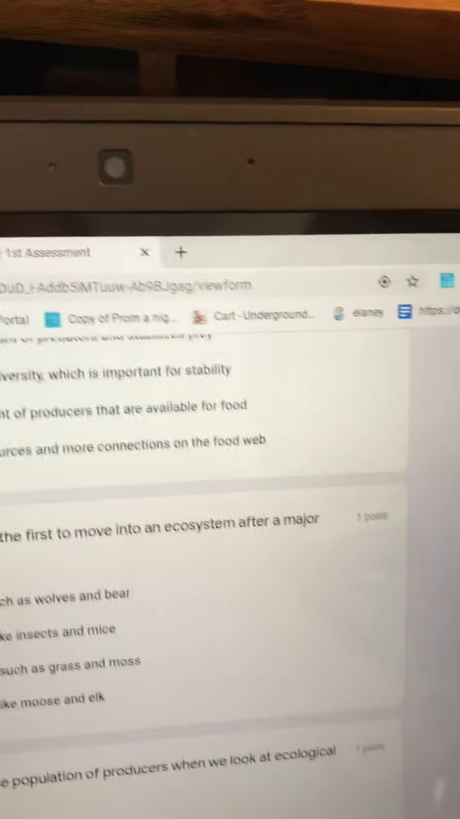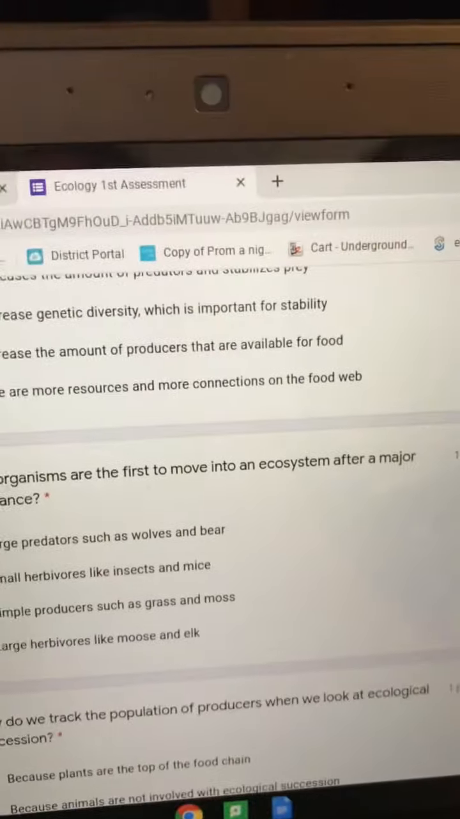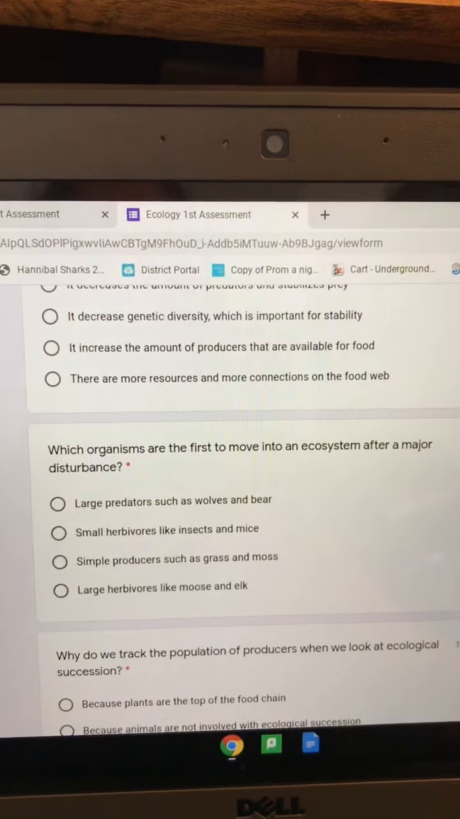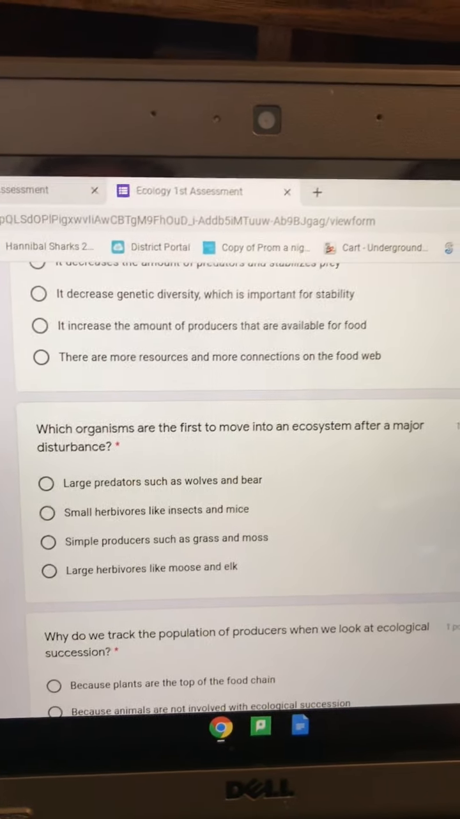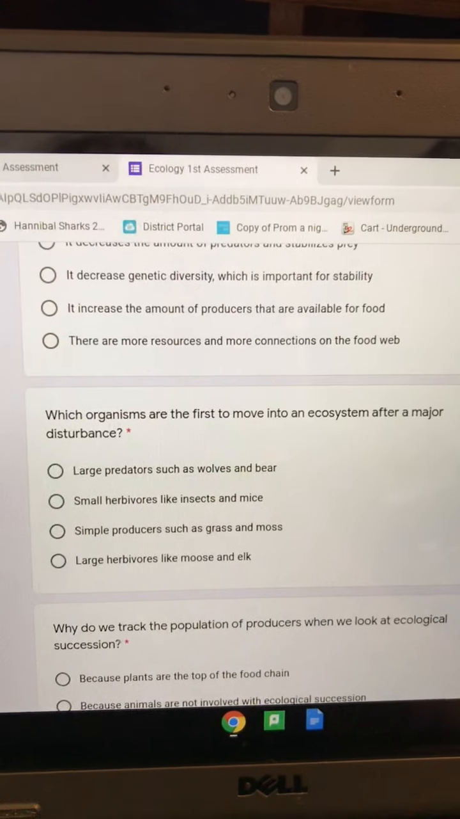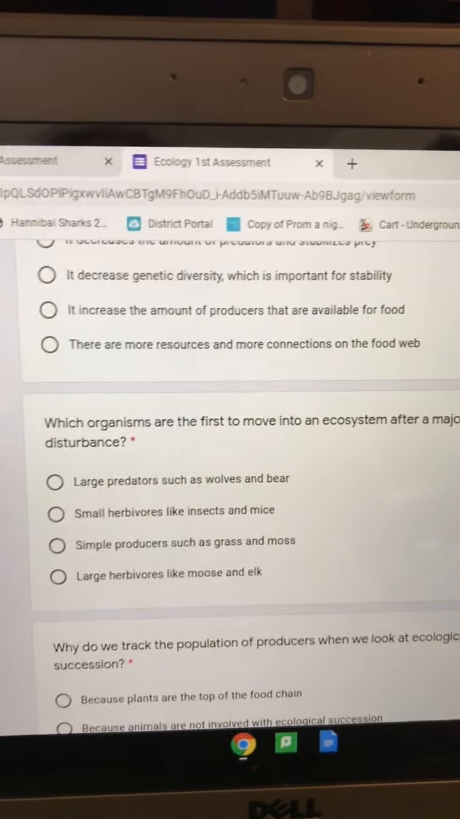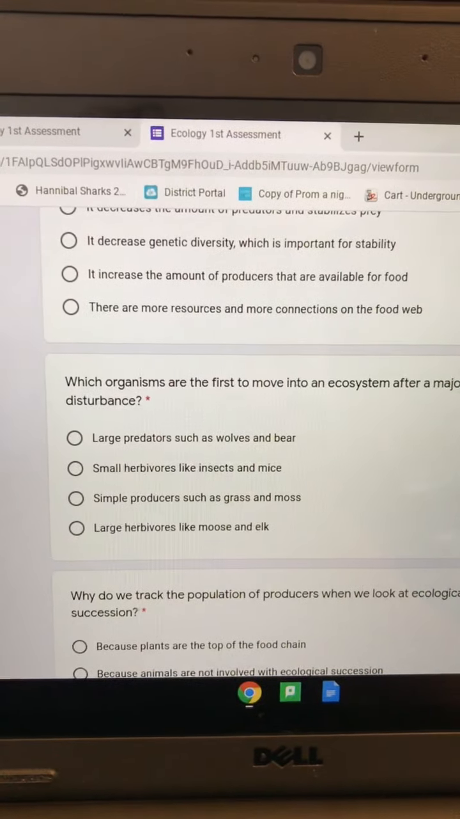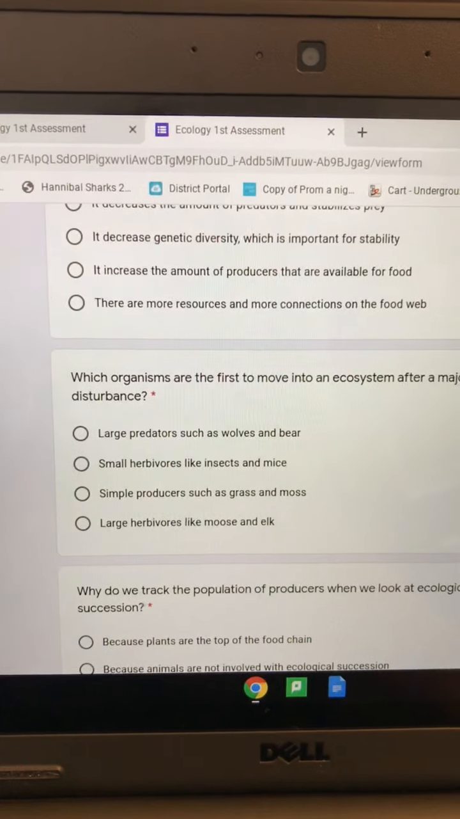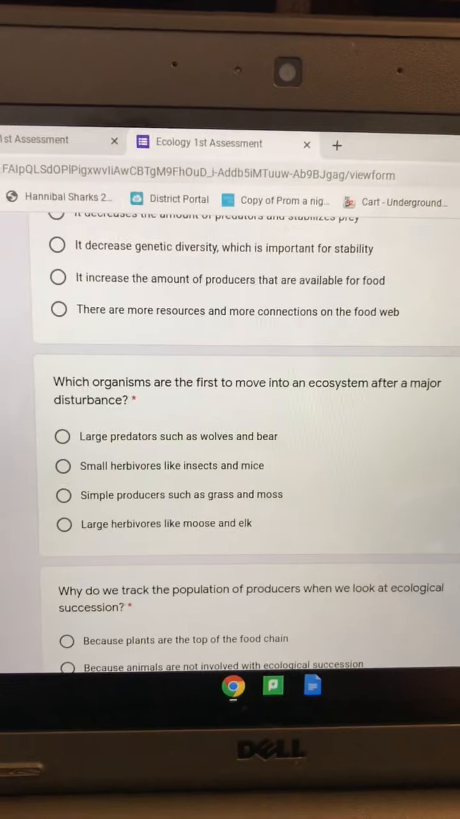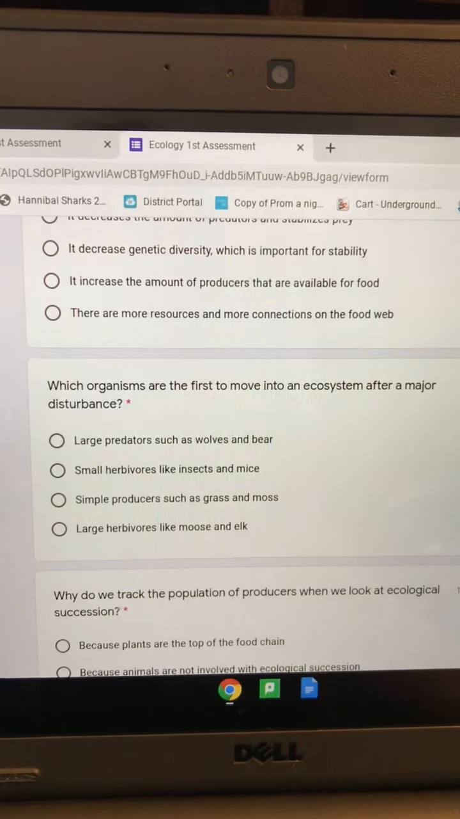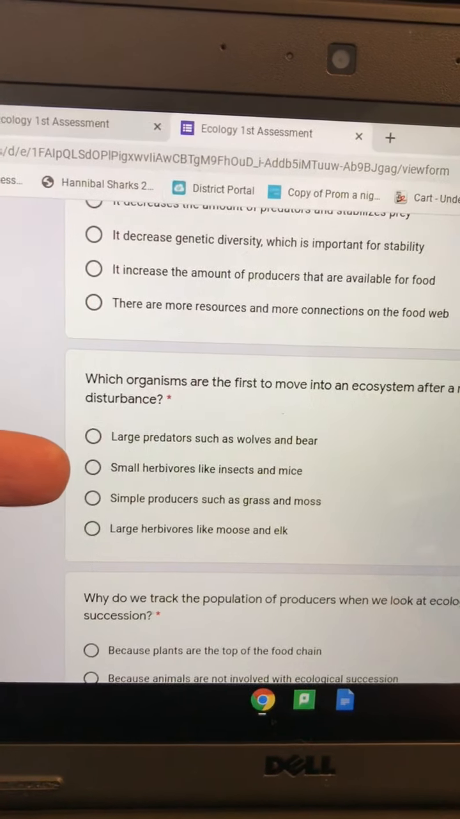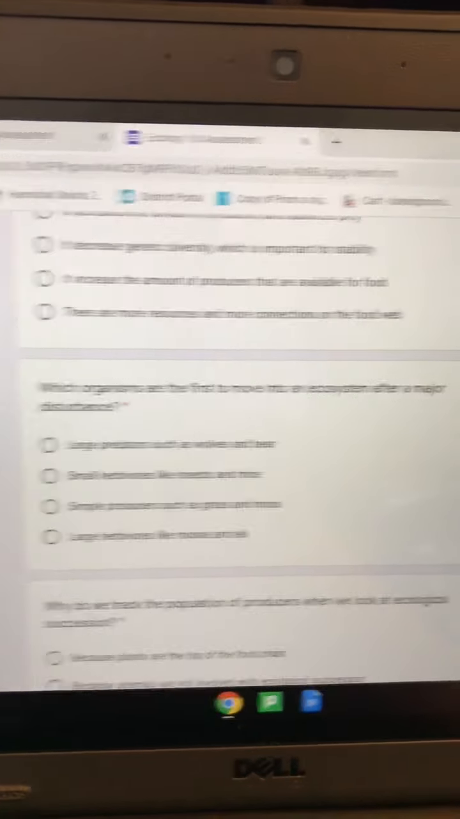All right, third to last question here. Which organisms are the first to move into an ecosystem after a major disturbance? I'm going to narrow that down to the second or the third choices. It's either small herbivores like insects and mice, or simple producers such as grass and moss.